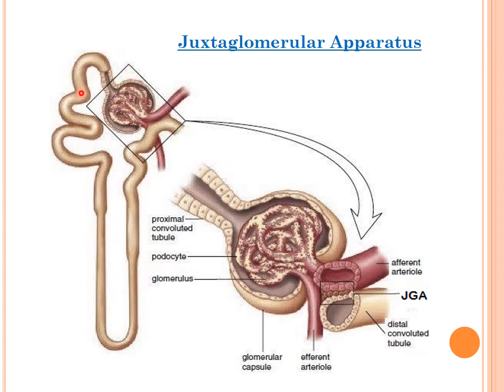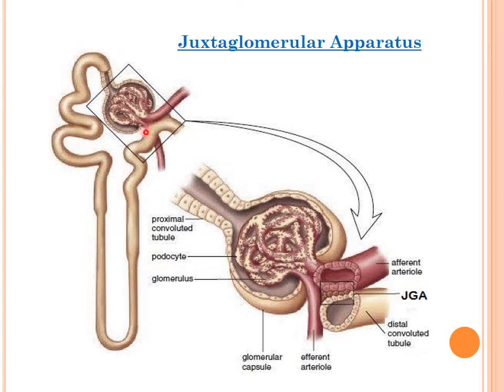Okay, and then these are the renal tubules. Now this is a loop of Henle, and the loop of Henle will ultimately continue as the distal tubule. Now look at this: when the distal tubule passes near this glomerulus, it comes in contact with the afferent and the efferent arterioles.